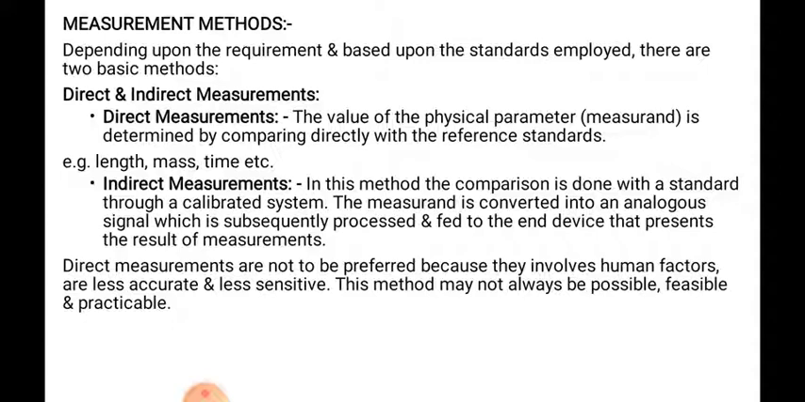In this method, indirect measurement, the comparison is done with the standard through a calibrated system. It means we are doing the comparison, but in terms of another parameter. The measurement is converted into an analog signal, which is subsequently processed and fed to the end device, and that presents the result of measurement.